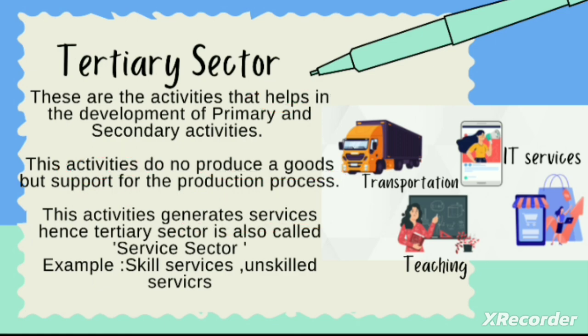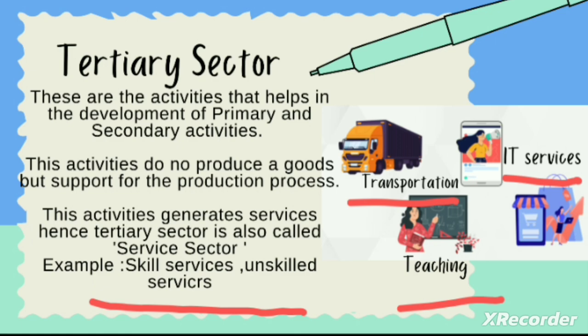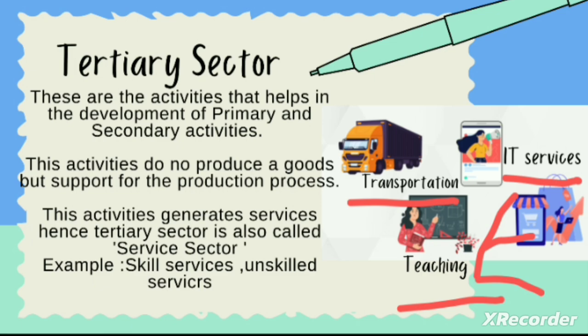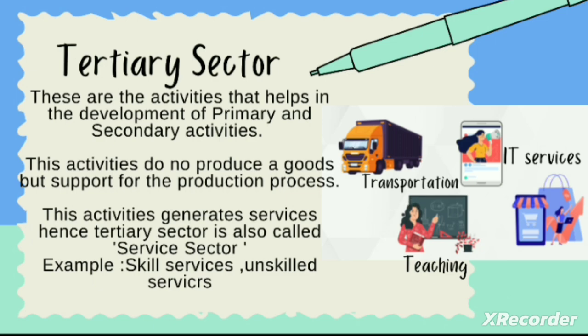If we take the example of services, for example transportation, IT services, teaching, this sector includes services which are unskilled or skilled both. When we take the example of skilled services, teaching, medical services, IT services, engineering services, these will be included in the skilled services. And when we take the example of unskilled services, providing transportation, providing trade and other kinds of goods is included in the unskilled services in the tertiary sector.